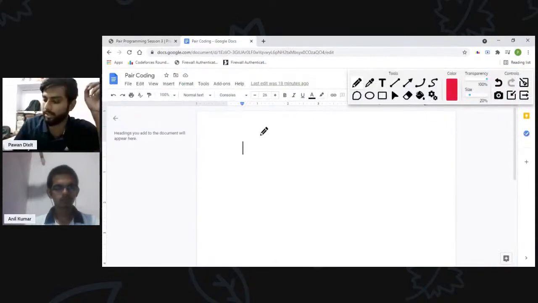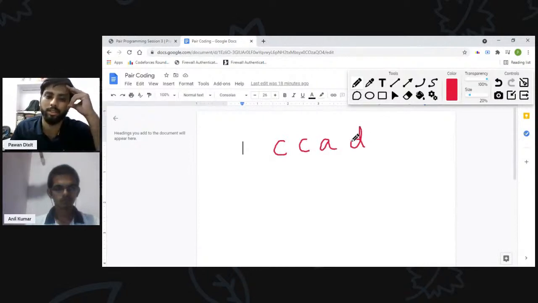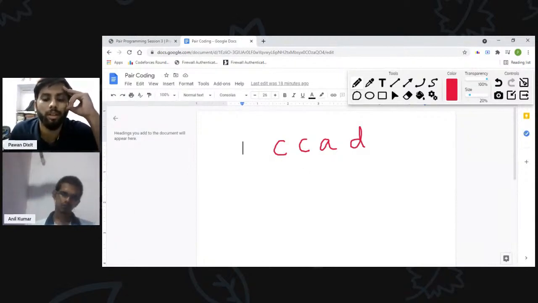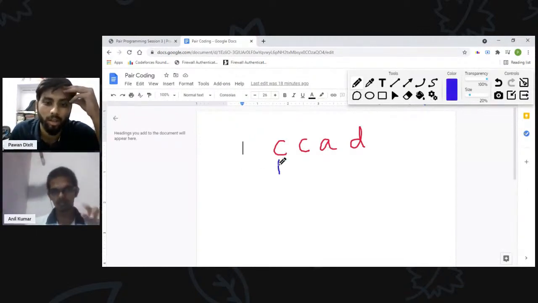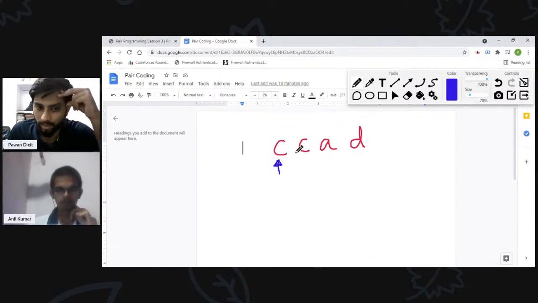In the sample test case, we are given this string. So how can we make this smaller, Anil? Since we have priority according to the first character, I'll try to make the C as A. Yeah, so we will try to make this first character as small as possible. I can choose this A and swap it.